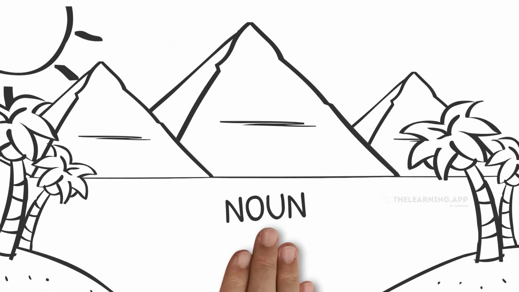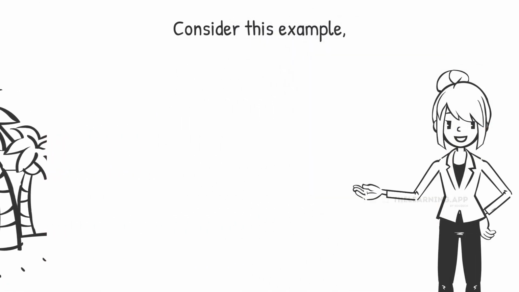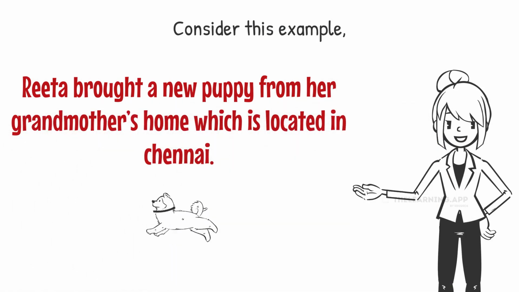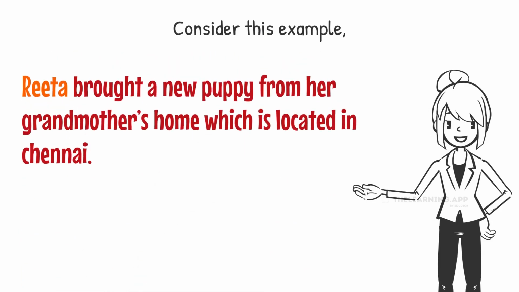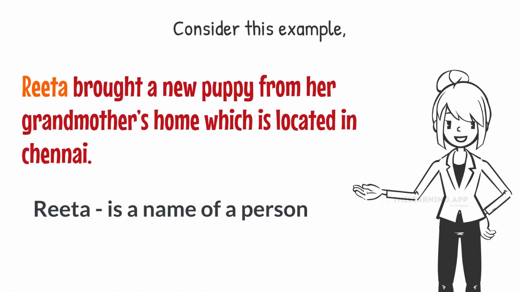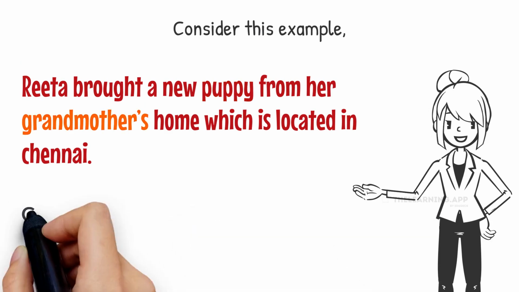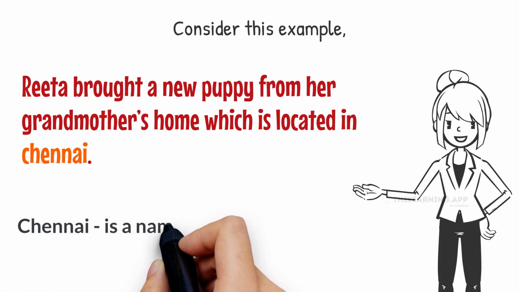Noun is the name given to a person, animal, place, thing, feeling or idea. Consider this example. Rita brought a new puppy from her grandmother's home, which is located in Chennai. Let's find out all the nouns in this example. Rita is a name of a person. Puppy is an animal. Grandmother is a name of a relation. Chennai is a name of a place.